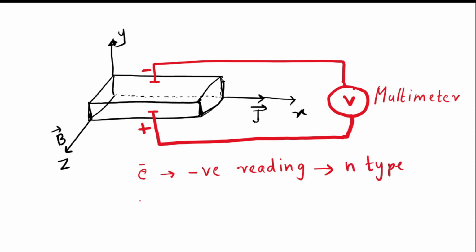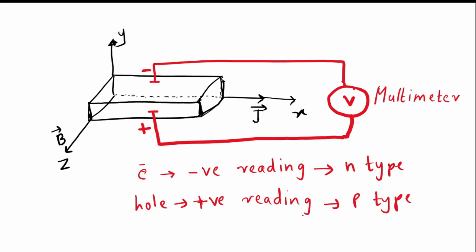Now, if it is a p-type semiconductor, at the lower surface the holes will be greater than the number of electrons, which means we will get a positive reading. Which means it is p-type. So in this way, we can distinguish between n-type and p-type semiconductors using the Hall effect.